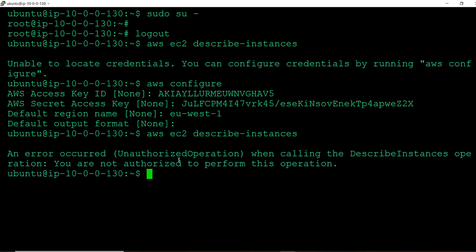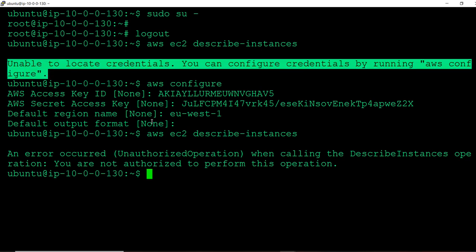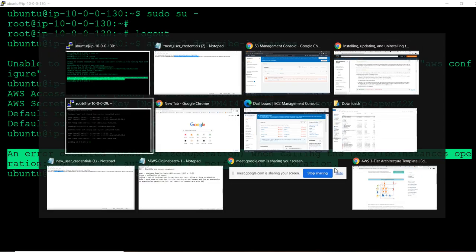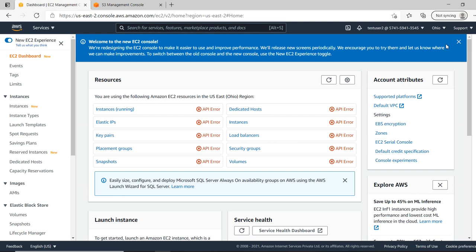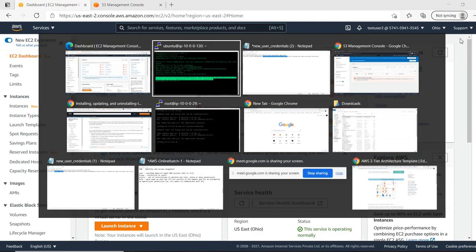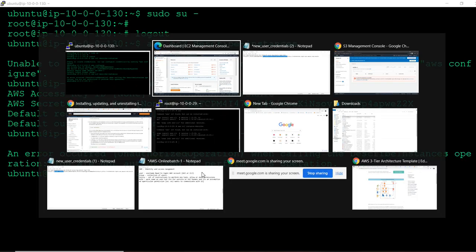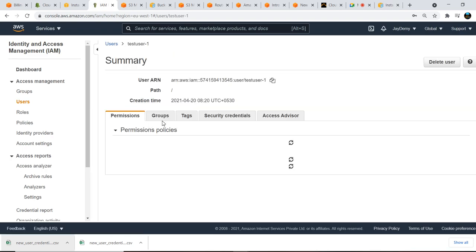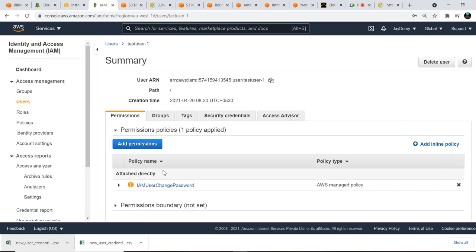Now it is not giving the same error. If you see, earlier it was unable to locate the credentials. Now I passed the credentials. Now it is telling an error occurred: you are not authorized to perform this operation, the same error you got here also. You don't have any permission. That is the reason you are unable to see any privileges either in the console or in the command line interface. For this, what I need to do is navigate to my IAM console and go to this user, and here if you see, permissions are there. Only the IAM user change password permission is there.